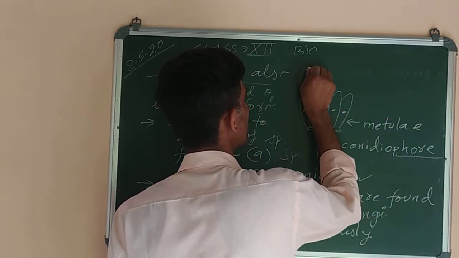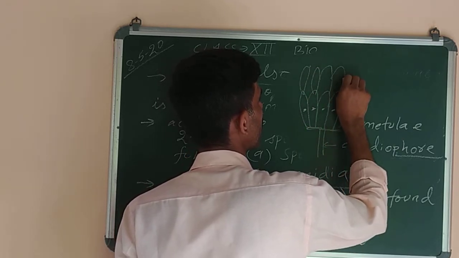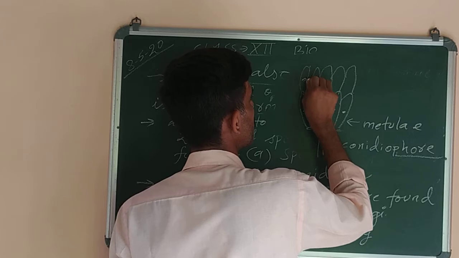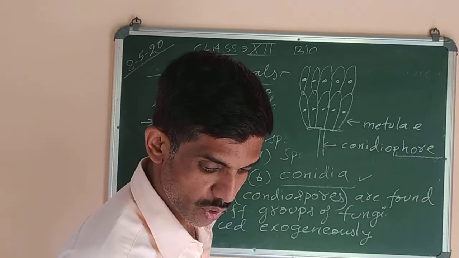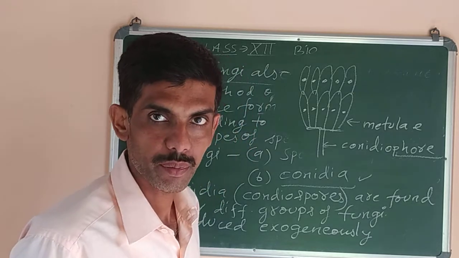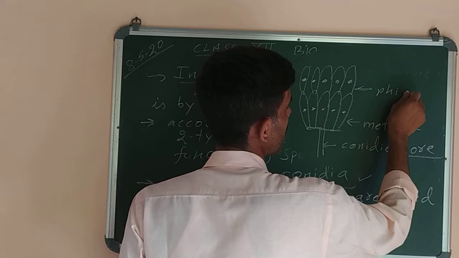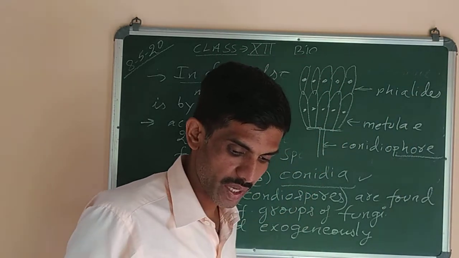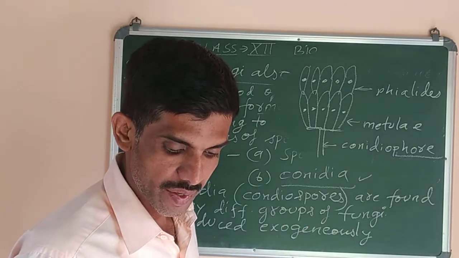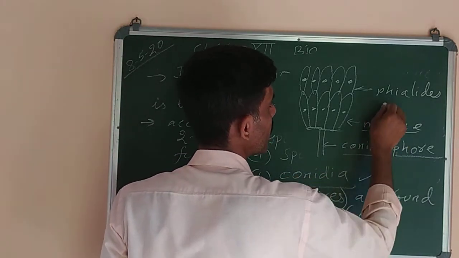Now this one further branches, each of them containing a nucleus here. Now what is the name given to this one? These cells are called phialides, P-H-I-A-L-I-D-E-S. Metulae, conidiophore, phialides.